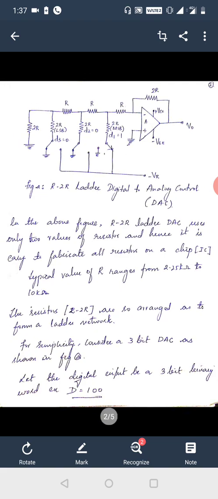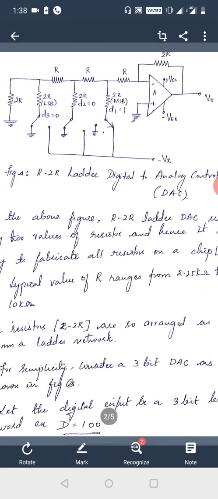So look at this figure. When you look at the figure, the 2R and R are connected in series and parallel, so we get the equivalent circuit. Again we take R and 2R, and that value is again connected to the equivalent circuit. In other words, the input signal connected to the inverting terminal of the operational amplifier will be considered as an equivalent resistor R, and that is connected with this 2R, which is connected as a feedback network. And we know that for an inverting amplifier, the output V out is equal to -2 RF by R.